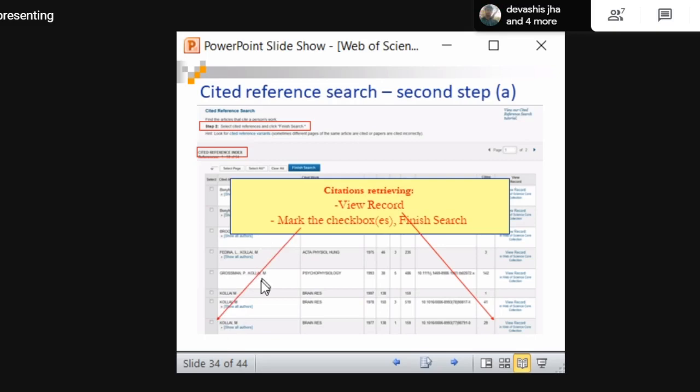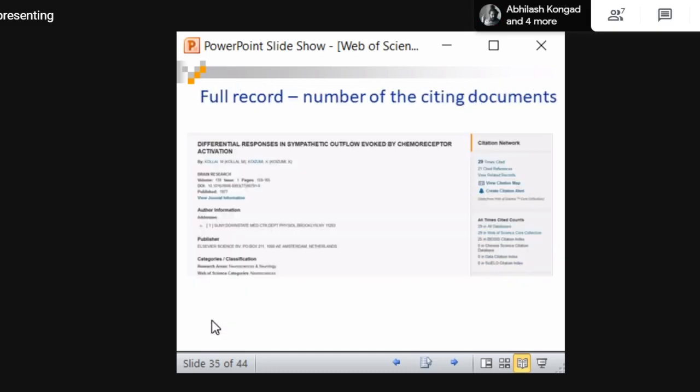See how many duplicates are there. This is what we want. So we will just mark this checkbox and click. See, this is the full record for the number of citing documents. So this is how you do a cited reference search.